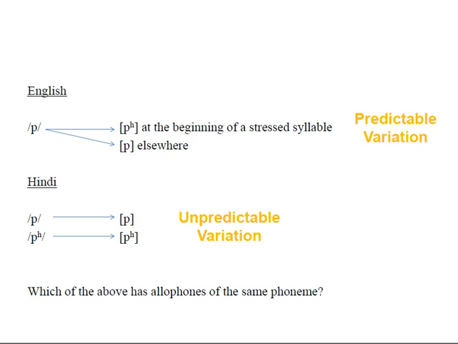So we'll say that Hindi speakers have two allophones, and each allophone contains its separate phoneme. In Hindi, these two allophones have unpredictable variation, whereas in English, these same two allophones have predictable variation.